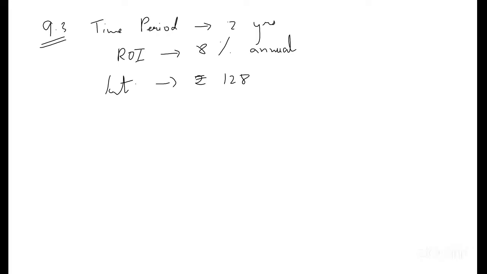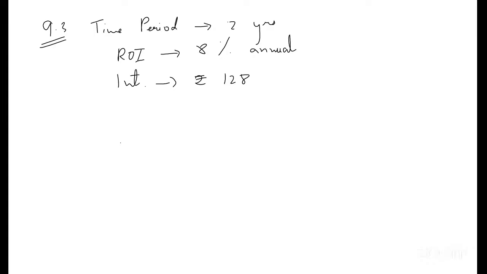So the question is telling us: what amount should I deposit in the bank so that after 2 years at the rate of 8% annual, I will receive rupees 128 as interest?